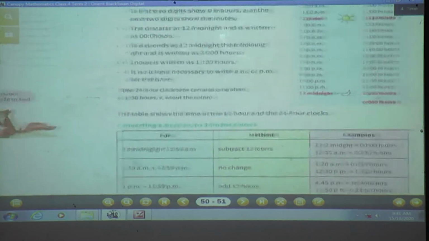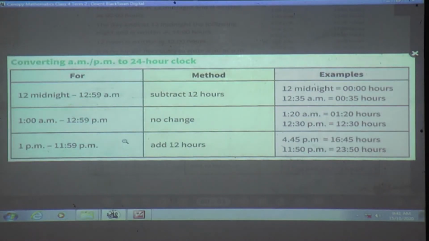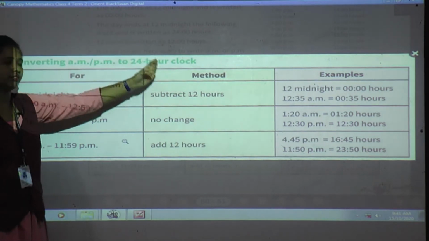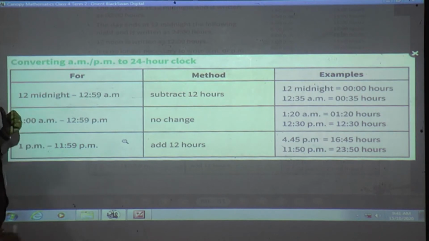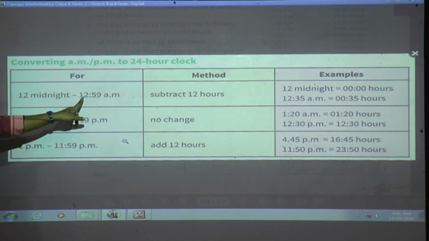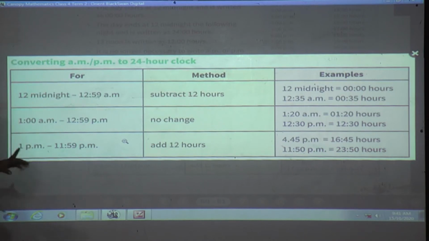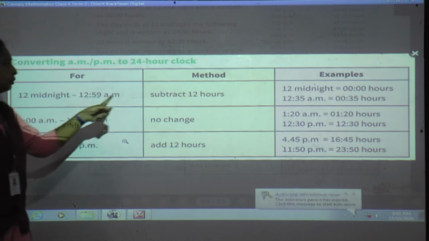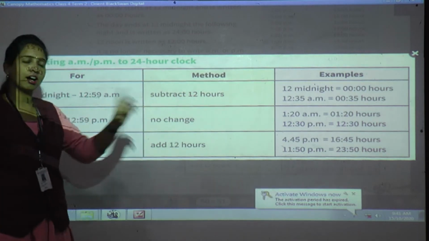See, for converting AM and PM, that is the 12-hour clock, to the 24 hours clock, you have to keep this method in your mind. When it is midnight, 12 to 12:59 AM, you need to subtract 12 hours.